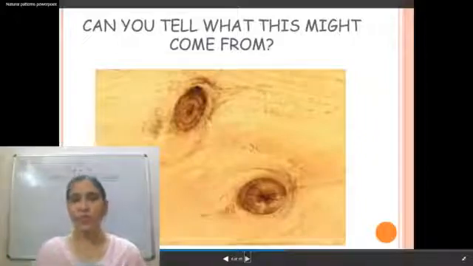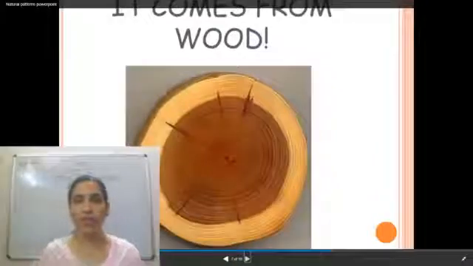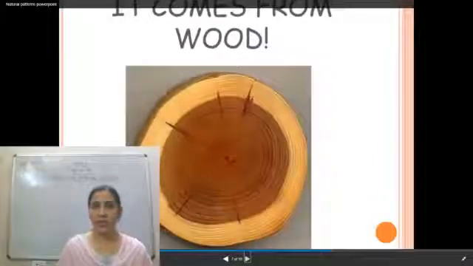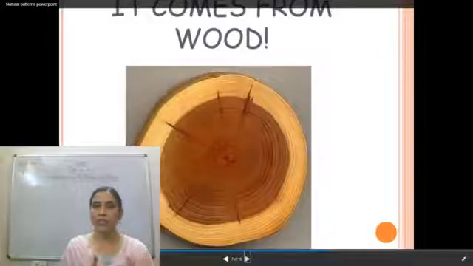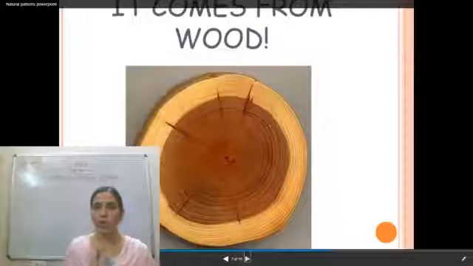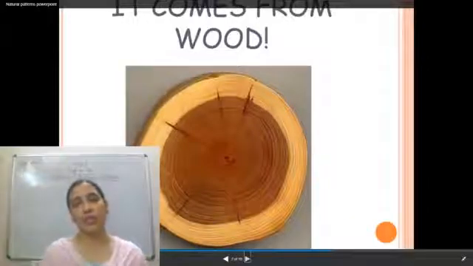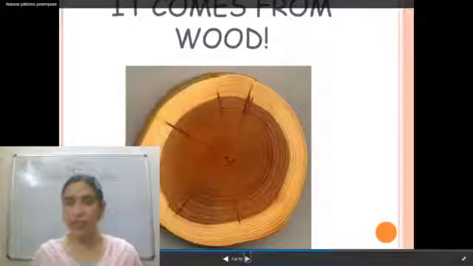So let's see where we found this pattern. This is actually wood. It comes from wood. If you see the bark of the tree, it forms that kind of pattern. If you have a log of wood and you cut it into pieces, you will find this kind of pattern. So let's see another pattern.